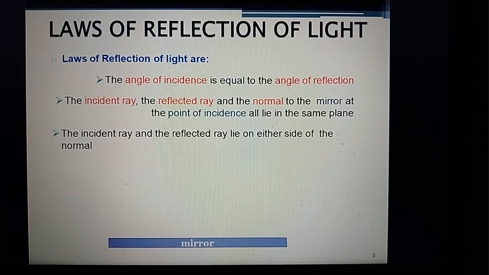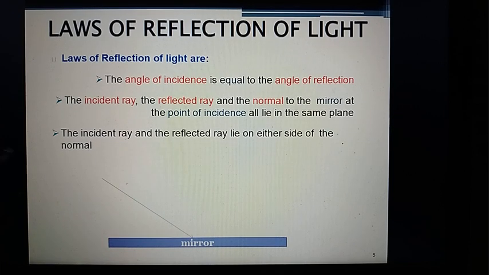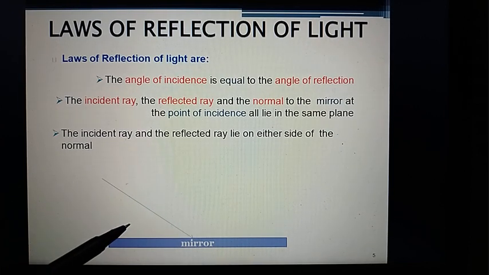Now the law of reflection. The law of reflection says the angle of incidence is equal to the angle of reflection. The incident ray, the reflected ray and the normal to the mirror at the point of incidence all lie in the same plane. So here is a mirror. When a ray of light falls on this mirror, it will be reflected back to the same medium.